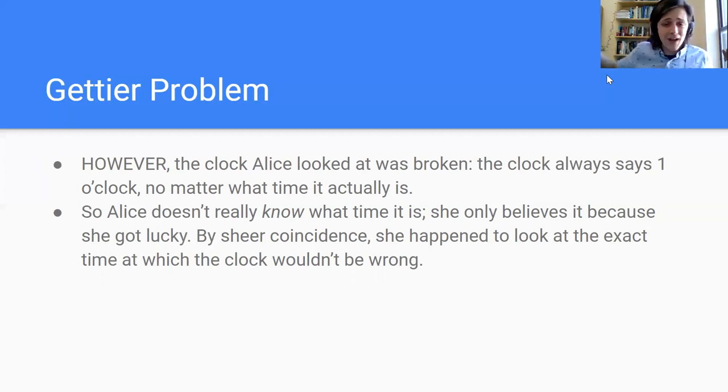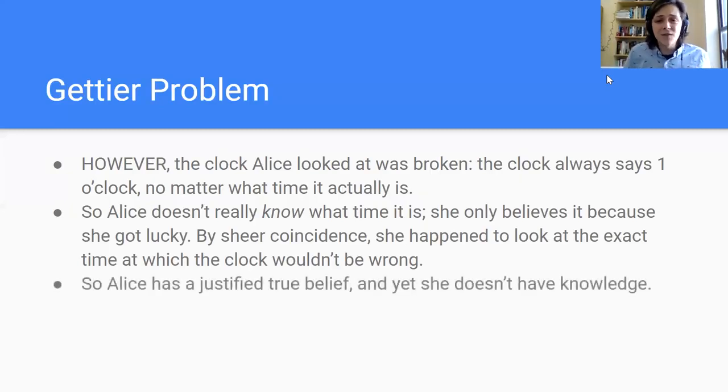Every other time of day, the clock is wrong. Alice got lucky. She happened to glance at the clock during the 1 minute, or one of the 2 minutes, of the day where the time it always says would be correct. So she happened to get lucky.